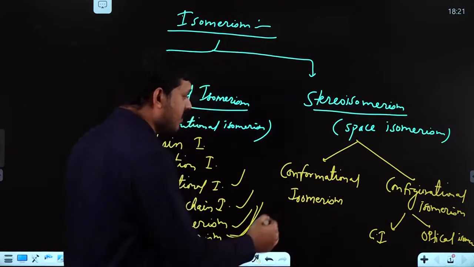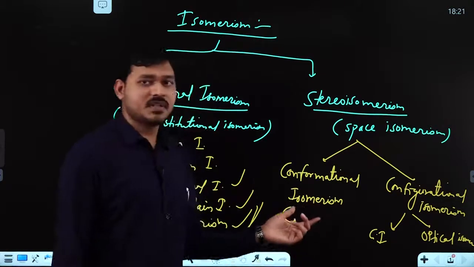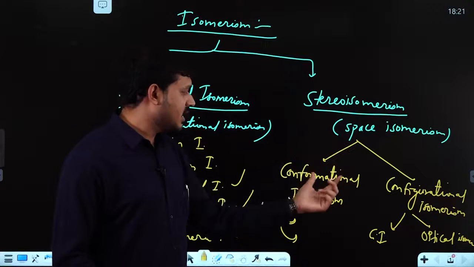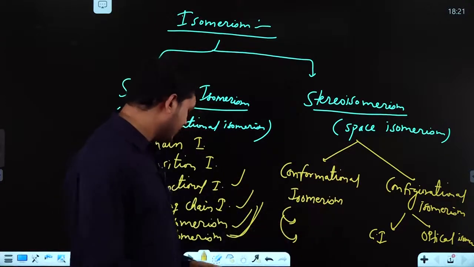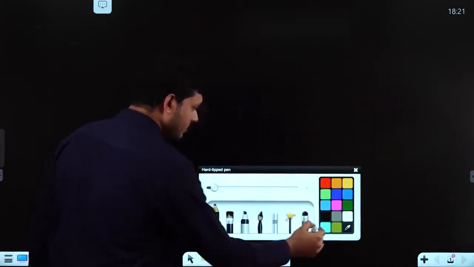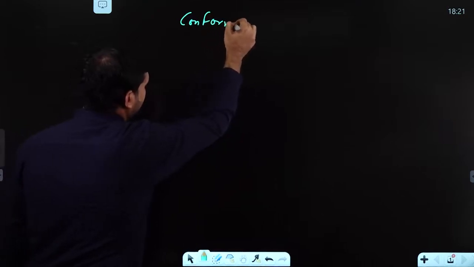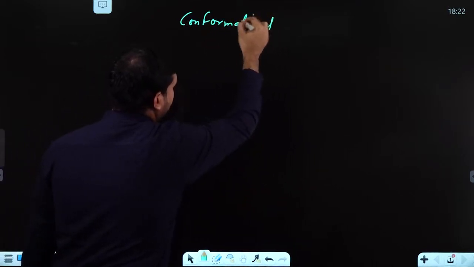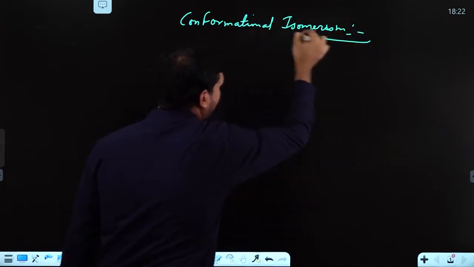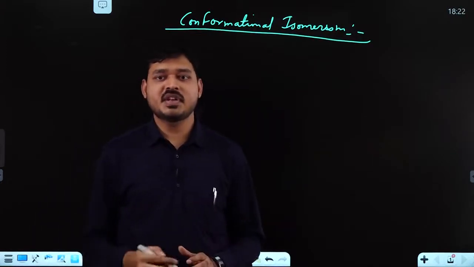Now conformers may be rotational conformers, which are also called rotamers, and non-rotational. We'll be discussing these things in detail now. So now we are starting with conformational isomerism.